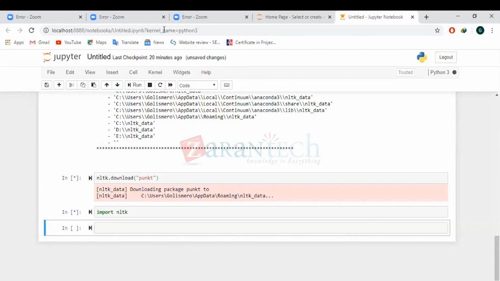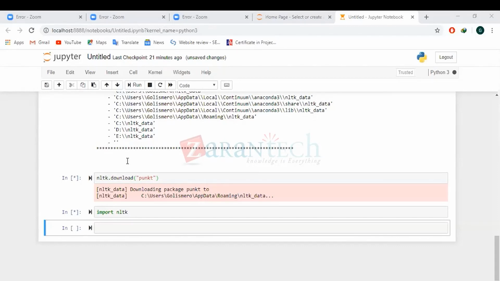So what this punkt means: whenever you install Anaconda, it automatically installs the various required packages. But sometimes, because of version issues, all the packages might not be downloaded. That's why you might get this issue. If you get something like this, it will suggest that this library has to be downloaded first. In that case, you can just download these libraries and then try to execute that code again.